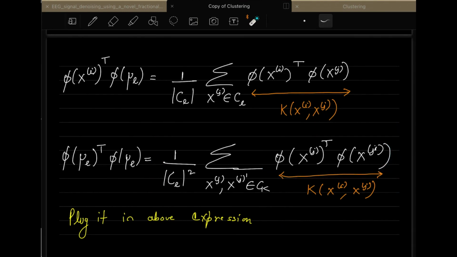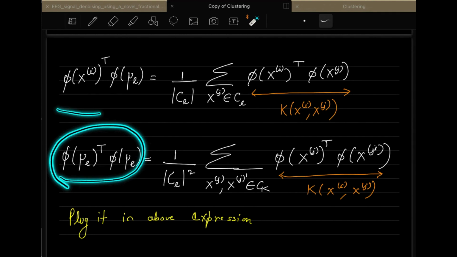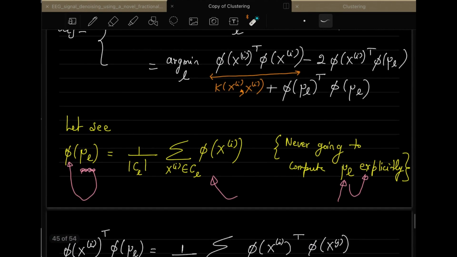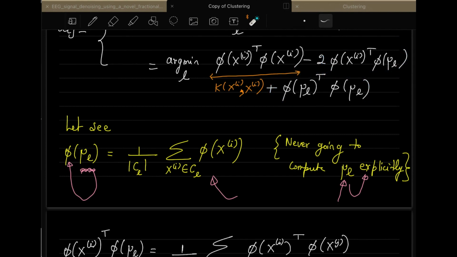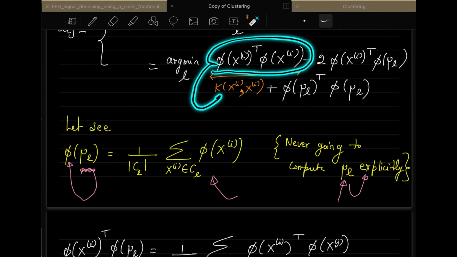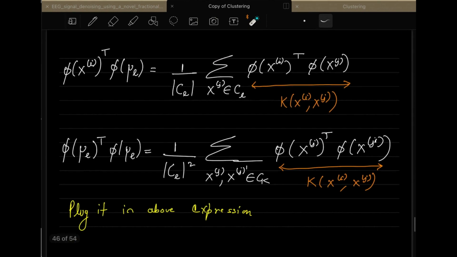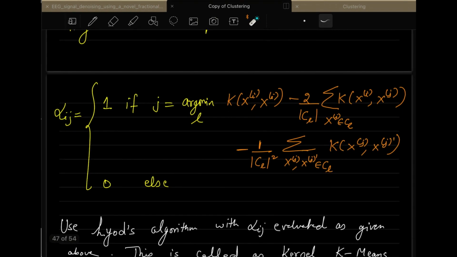So now if you substitute this term and this term into this expression, and you already know for this term you have this particular k, you can rewrite the expression like this. So here your alpha ij is 1, and the value of j that you are selecting for different clusters, that is l running from 1 to k, will be based on this setting. And here all you have is all these kernels.